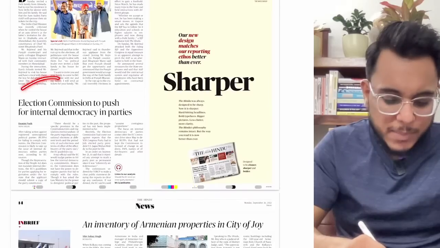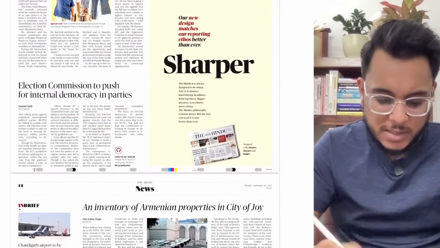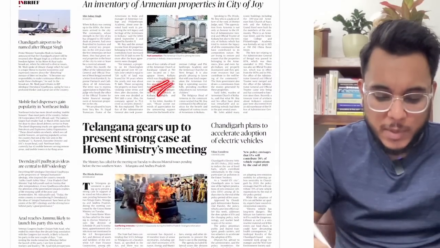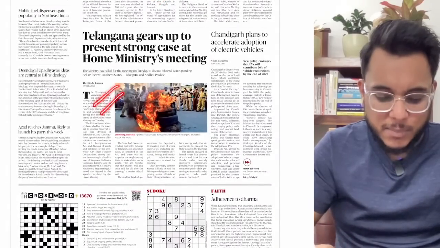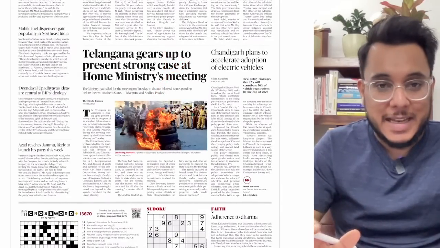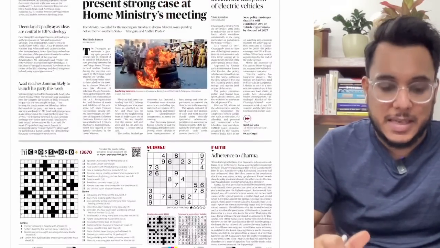have been given. However, below, the Election Commission's push for internal democracy has been discussed. So it's a good article. We'll see this also. Then, moving on, inventory of Armenian properties in the City of Joy, Telangana gears up for the present case. So no need to go into too much detail in these particular articles. UPSC-relevant substance is not there.